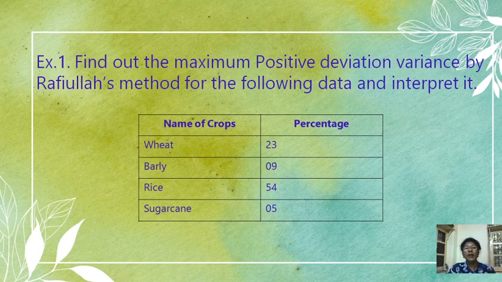Here we have considered four different crops: wheat, barley, rice and sugarcane, and in the second column, how much area each crop has occupied. Under wheat 23%, under barley 9%, under rice 54% and under sugarcane 5%.